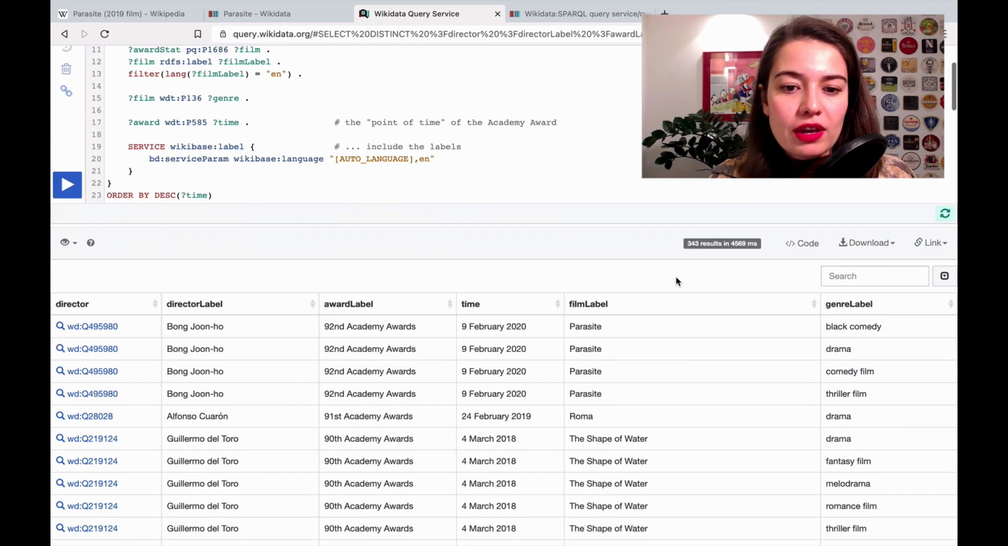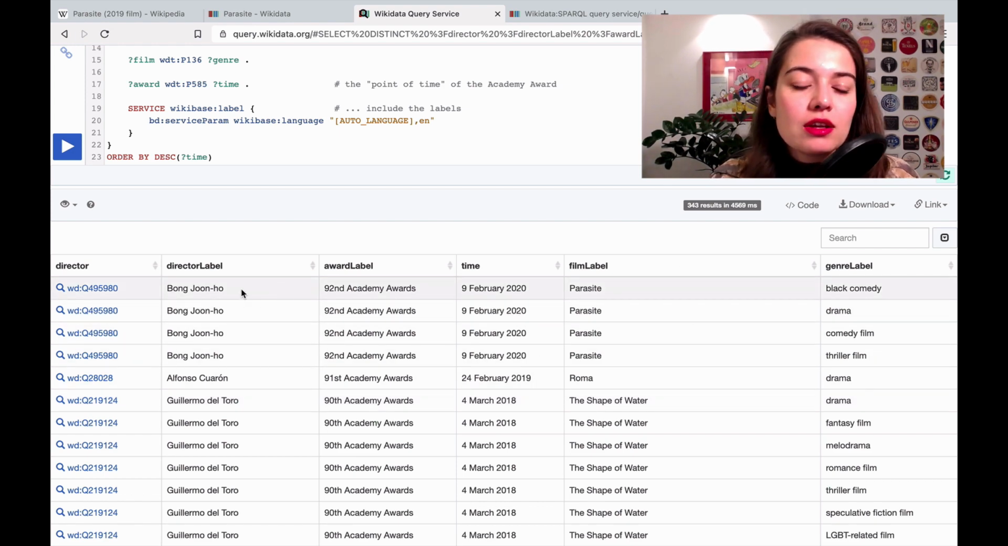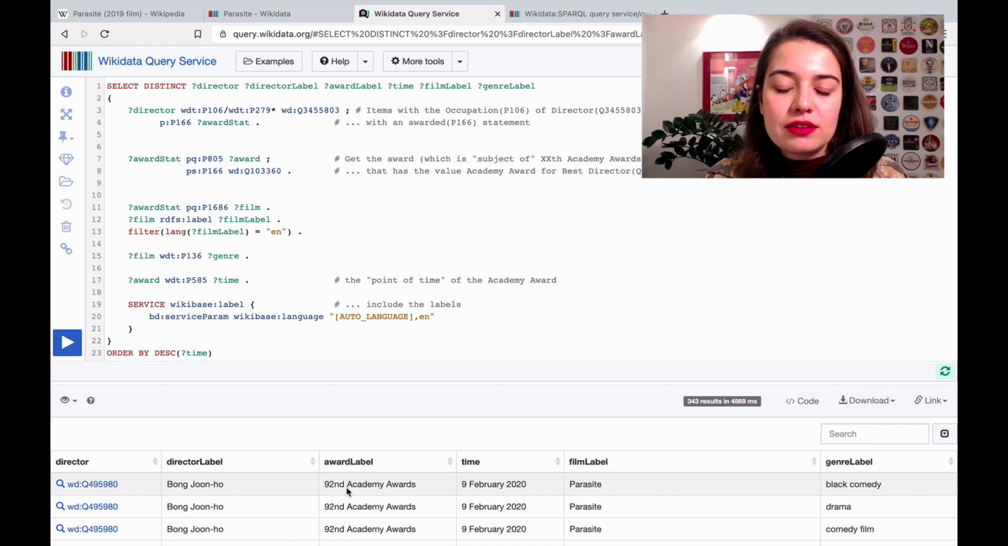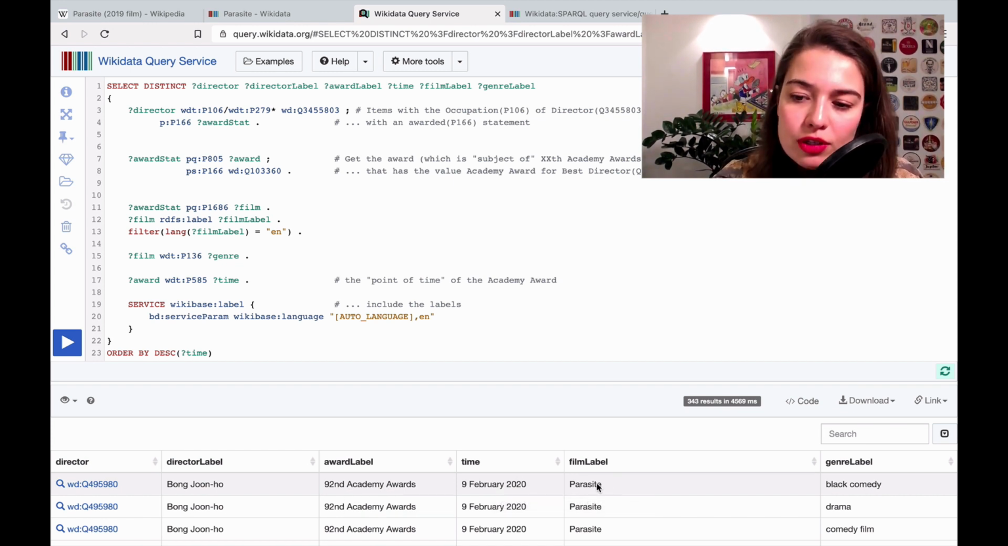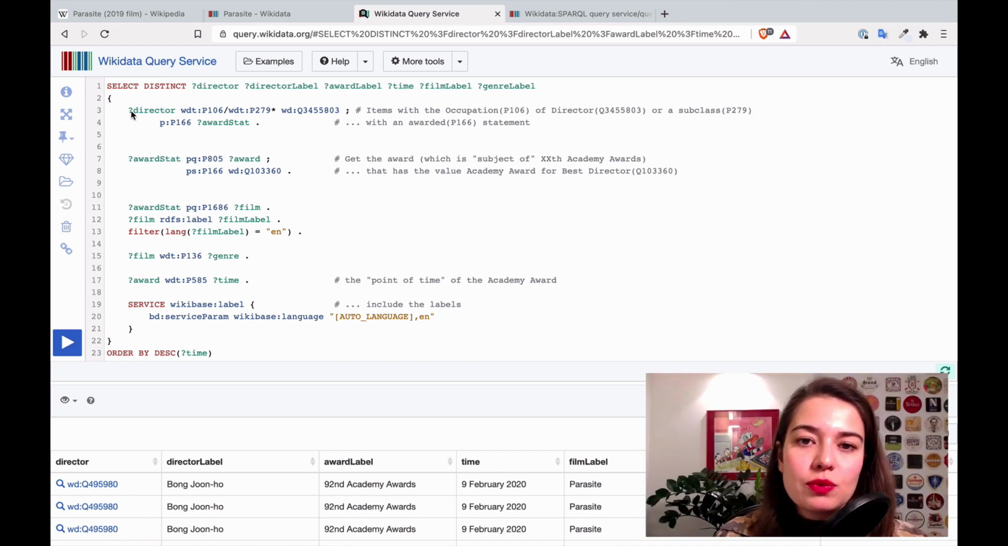Alright, so we are getting a list of directors, the award that they received, and when they received it, the movie and everything. For the director, we have this weird thing here, and then we have the director's name, and he received the 92nd Academy Award for Best Director at this time for this movie, which had this genre. Okay, so how does this whole thing work? First, these things with the question marks are basically variables. Yes, variables. And we don't know what these are for now.